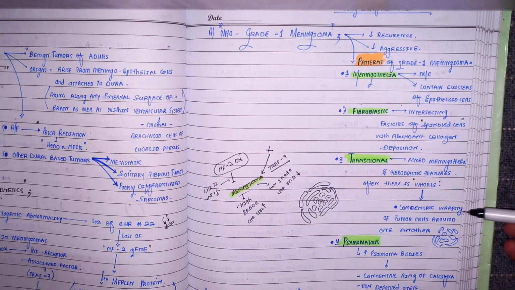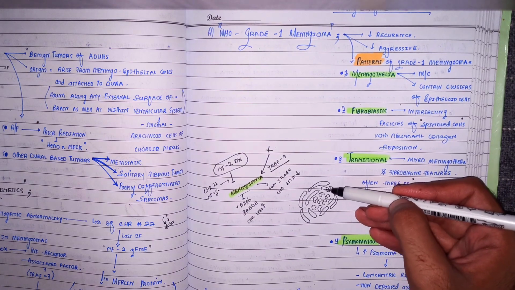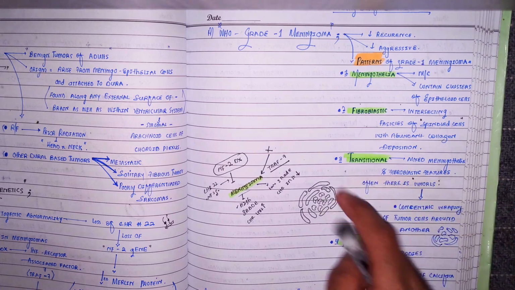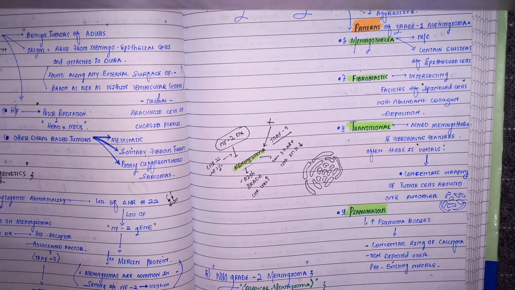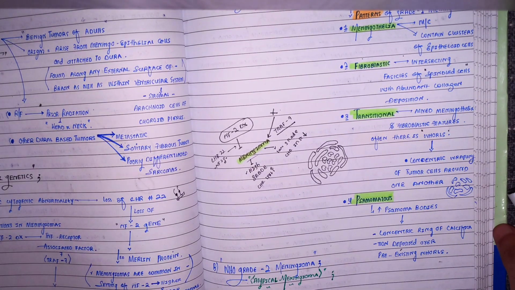The concentric wrapping of tumor cells around one another. This cell is wrapping this cell, this cell is wrapping this cell. So, this is said to be the whorl which is found in the transitional variety. And the last variety of the WHO grade 1 meningioma is the psammomatous variety, in which you will find lots